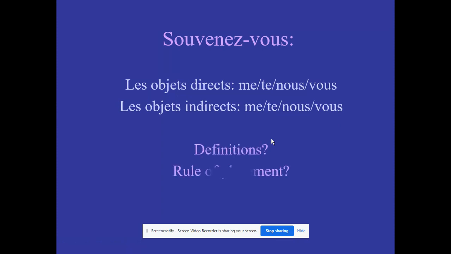Now, once again, I just talked about those definitions. Now, the rule of placement that we learned last time. The rule of placement is going to be, it goes before the conjugated verb unless there's an infinitive, then it goes before the infinitive. Okay.